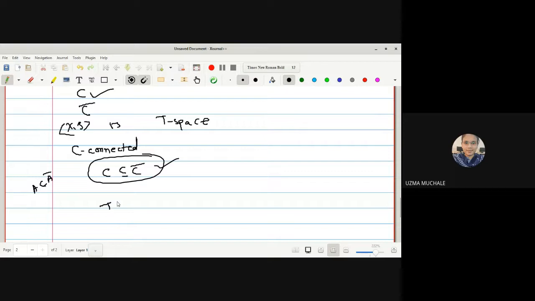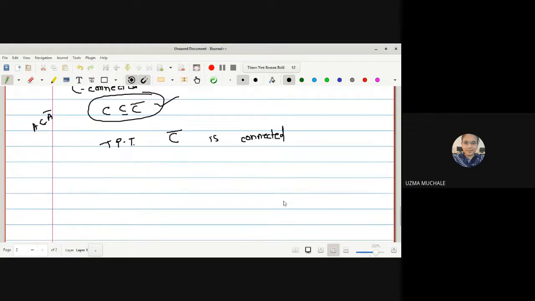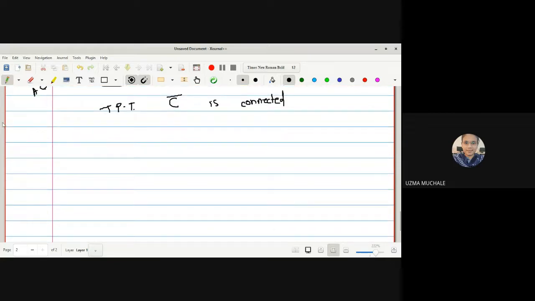But what is our aim to prove? We have to prove that C bar is also connected. To prove any set to be connected, what can we prove? We can prove that it is not separated. It is easy to prove that it is not separated.